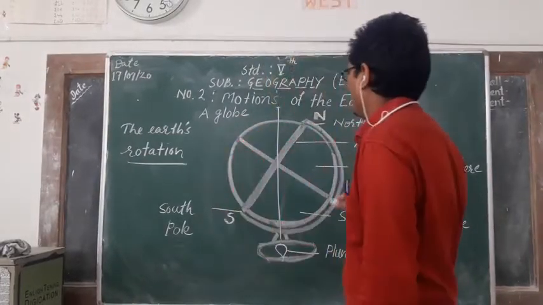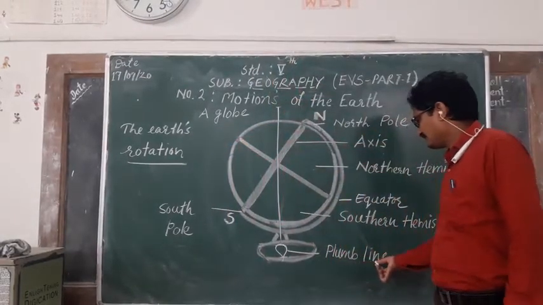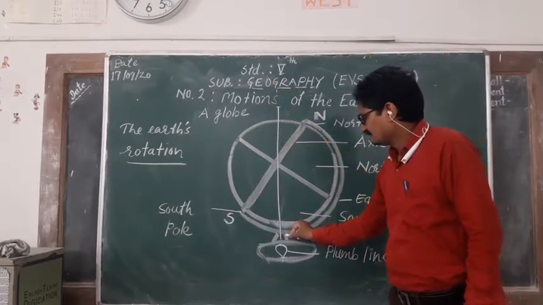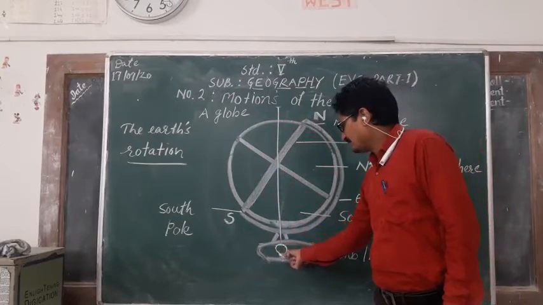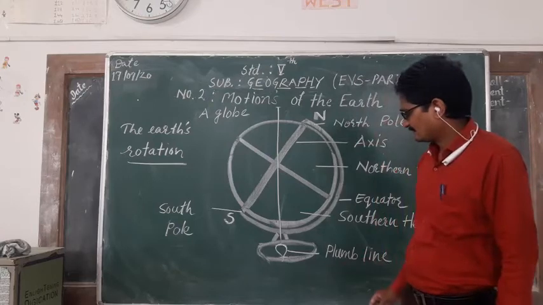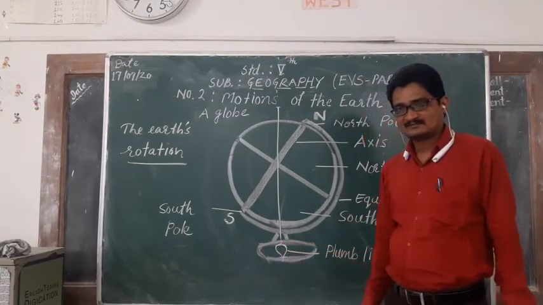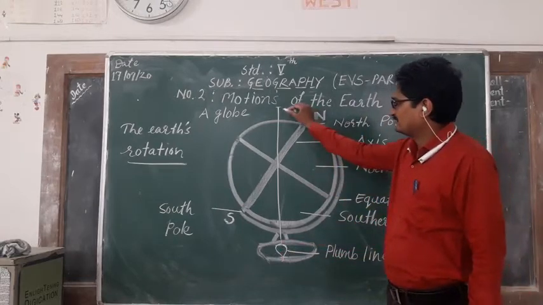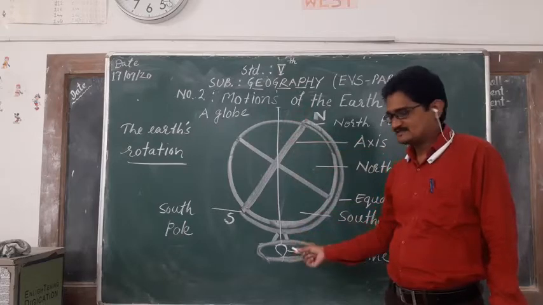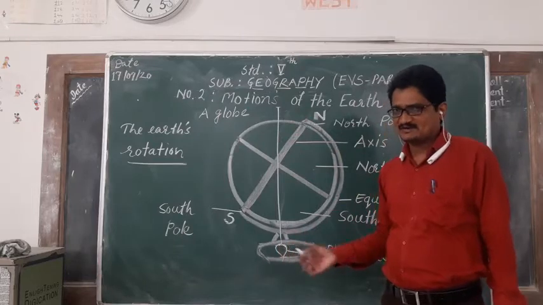This is called a plumb line. A plumb line is a thread with a heavy weight at one end. You should take a thread or any line and bind it to an eraser or any smaller object.